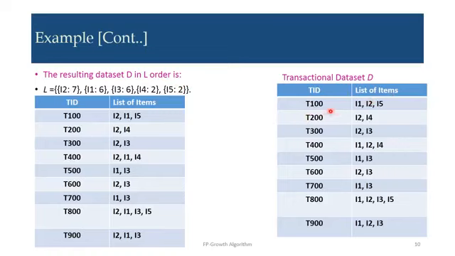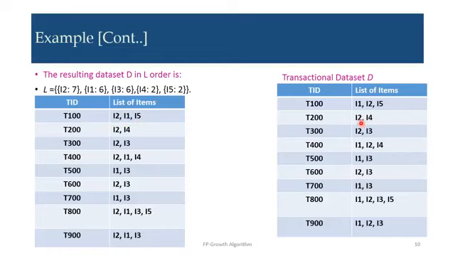Now T100 has I1, I2, I5. So it is not in L order, as I2 support count is 7 and I1 support count is 6. So as per the L order we have to keep I2 first, then I1. So T100 is now rearranged: first I2, then I1, then I5.